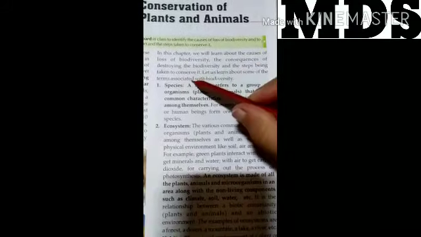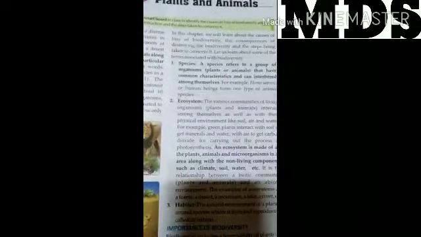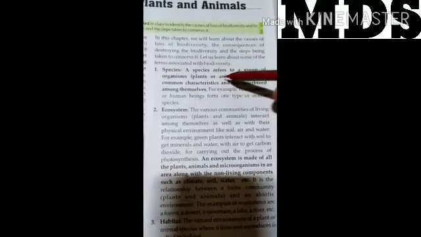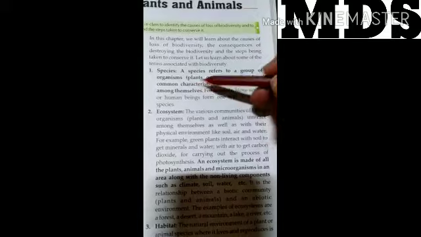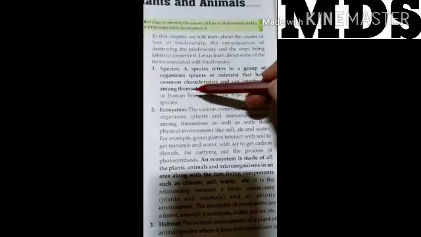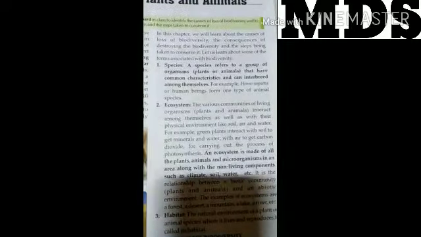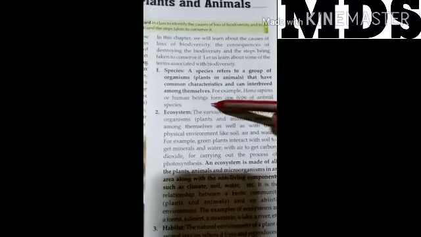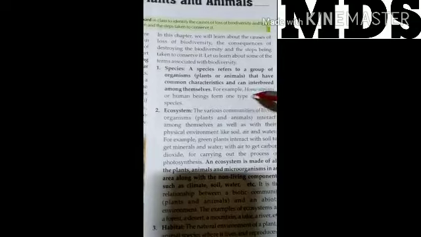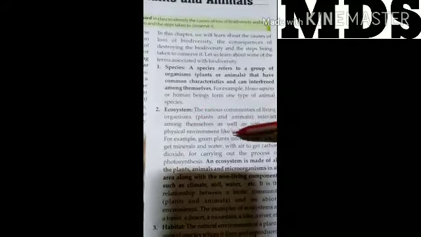Let us learn about some of the terms associated with biodiversity: species, ecosystem and habitat. Species, what are species? Species refer to a group of organisms, plants or animals, that have common characteristics and can interbreed among themselves. For example, Homo sapiens or human beings form one type of animal species.